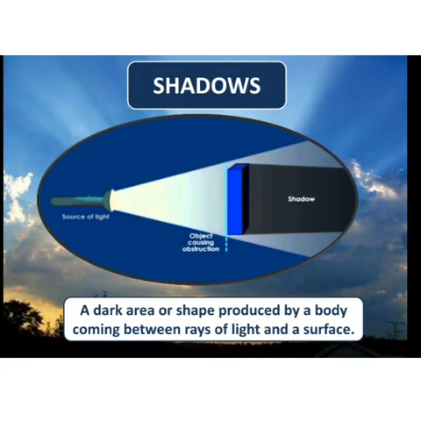Starting with the next topic, shadows. What is a shadow? We see that light falls on an object. Here in the figure, a torch is being drawn. In front of the torch, a book is there, and behind the book, a shadow is there. So how is the shadow formed?